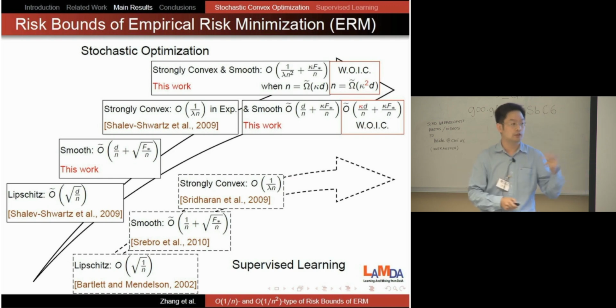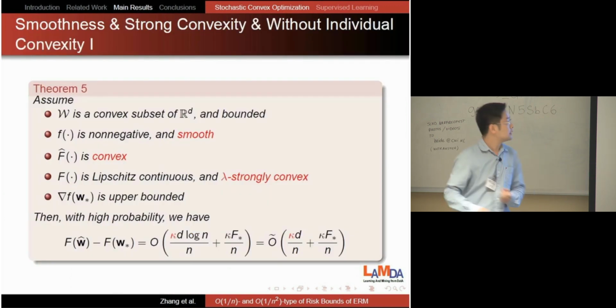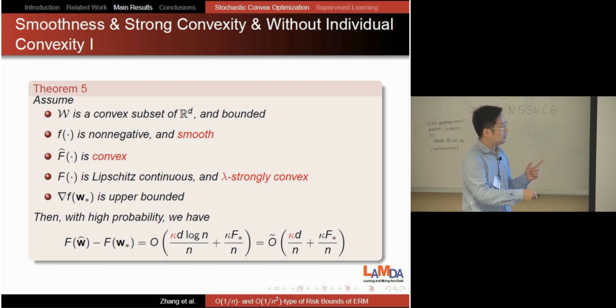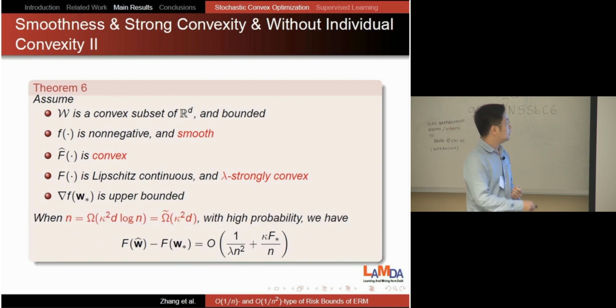Okay, these are our two extensions. Now let's see the theorem. This is the assumption. Here, the random function does not need to be convex. We remove the convexity of the random function. However, we do need to assume the empirical function f hat is convex. In this case, the first term will increase by a factor of kappa. So they both have a kappa factor. To get the faster rates, the lower bound is increased by a factor of kappa. In the previous one, it is kappa d, now it's kappa squared d.